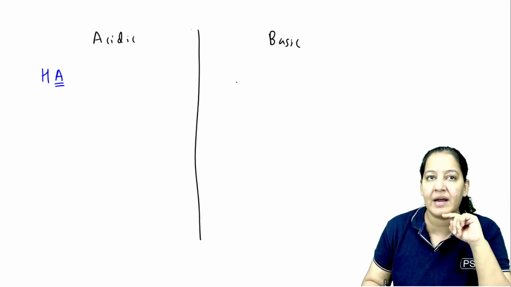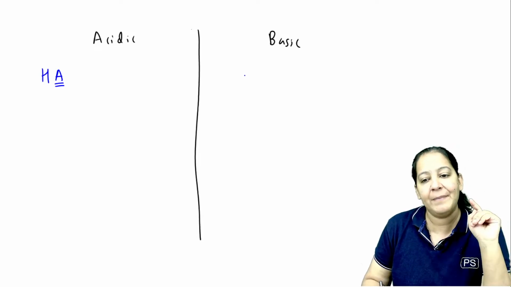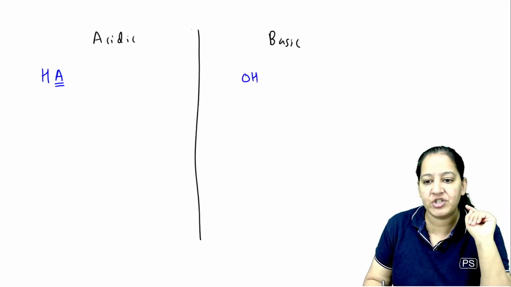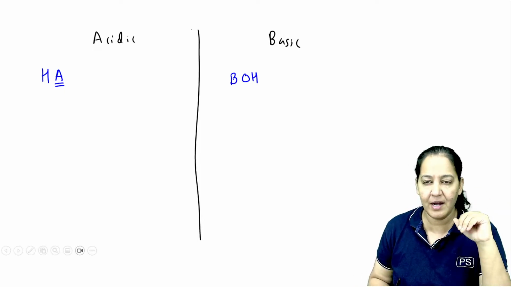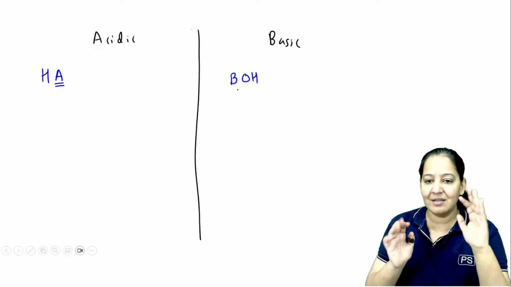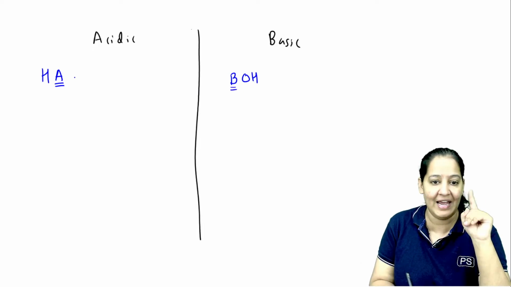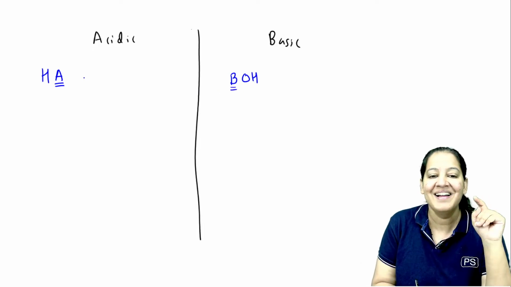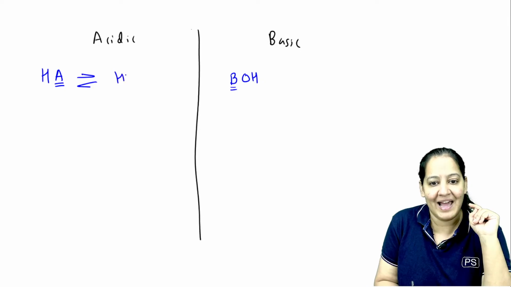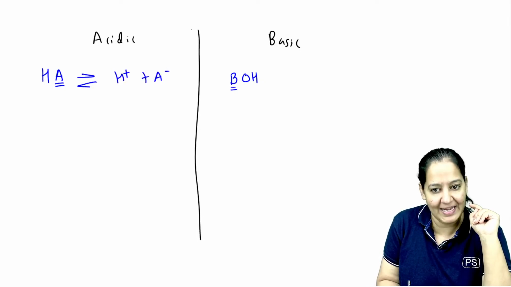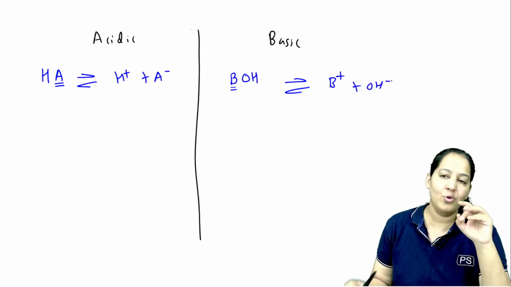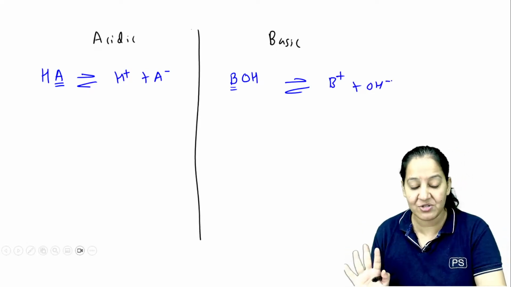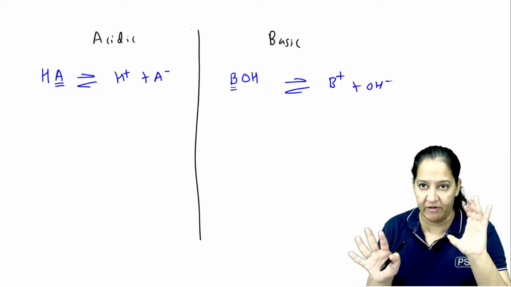And what is the basic drug? NaOH, KOH, Ca(OH)2. OH is constant, right? So let's say BOH is a basic drug. B can be anything, okay? So these are the two acidic and basic drugs we have taken. A for acidic, B for basic. So they will ionize like H positive and A negative, and they will ionize like B positive and OH negative. Don't go into the details of the chemistry. It's not a chemistry session, right? But I will just give you an overview.